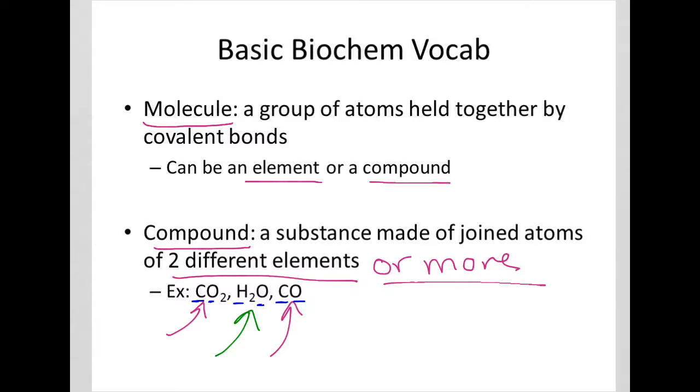All right. You can also have something, for example, like a sugar, glucose, C6H12O6. That will be a compound, and yet it's made of three different elements.